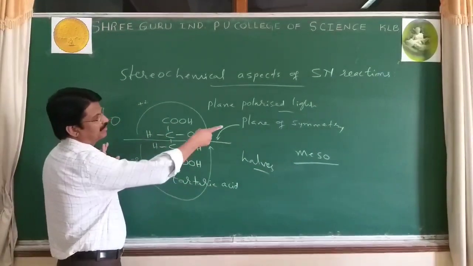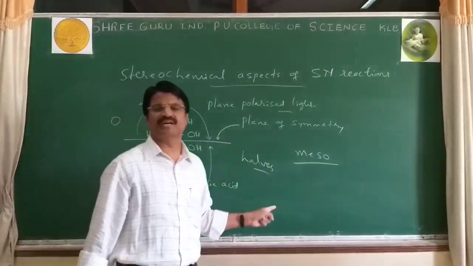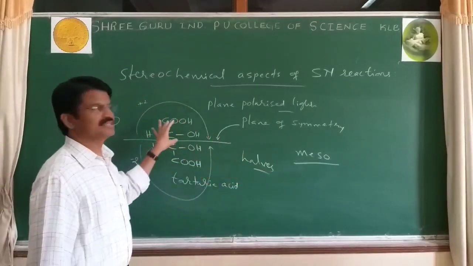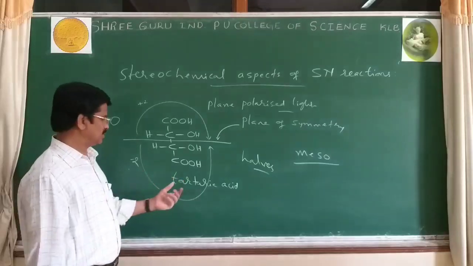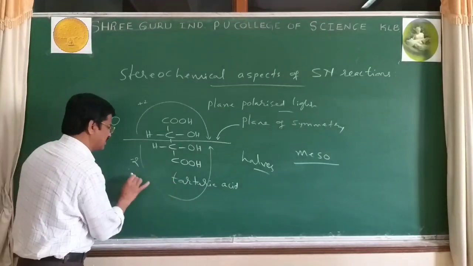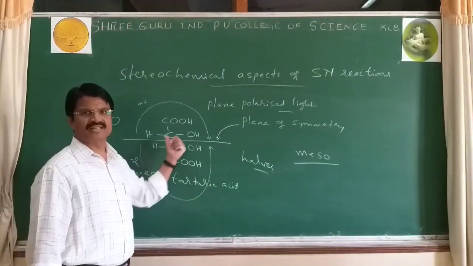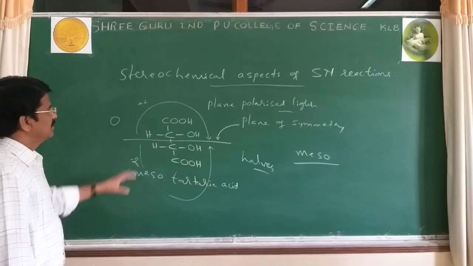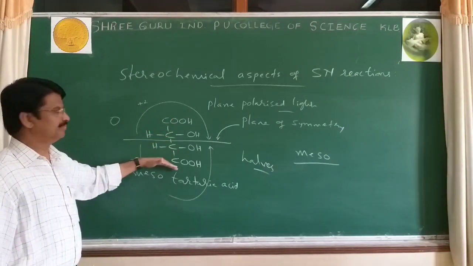Compounds which have a plane of symmetry and are optically inactive. Give an example of a meso compound. Answer: meso-tartaric acid.